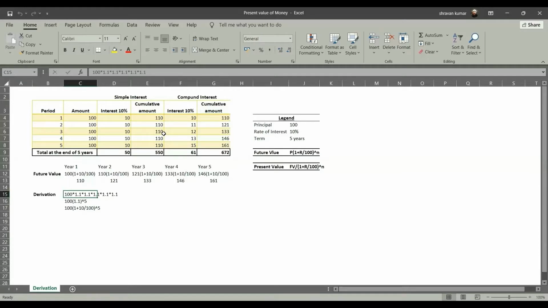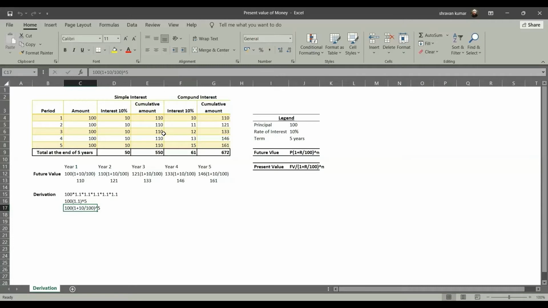And how do we write 1.1 in a much better manner? For a layman to understand 1.1, people might ask us, what is 1.1 and how did we arrive at it? We can put it in a more understandable manner as 1 plus 10 by 100. Now this gives us 110 by 100, that is nothing but 1.1. So 100 into 1.1 whole to the power of 5.